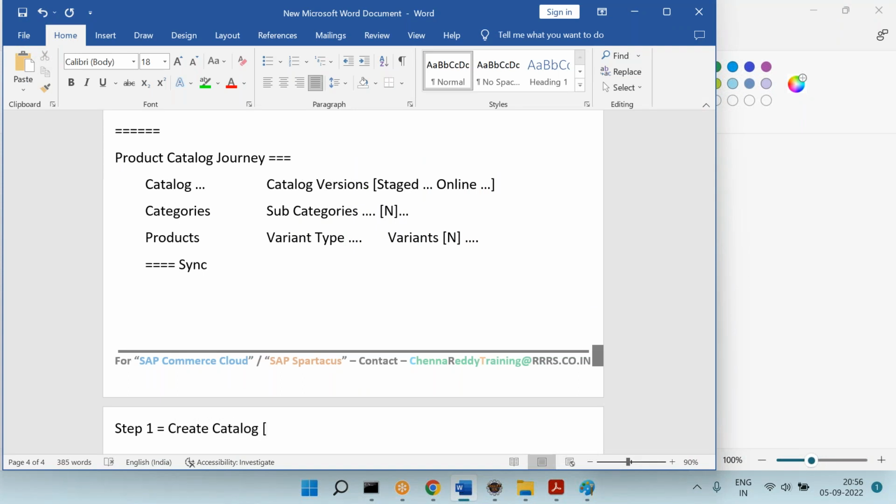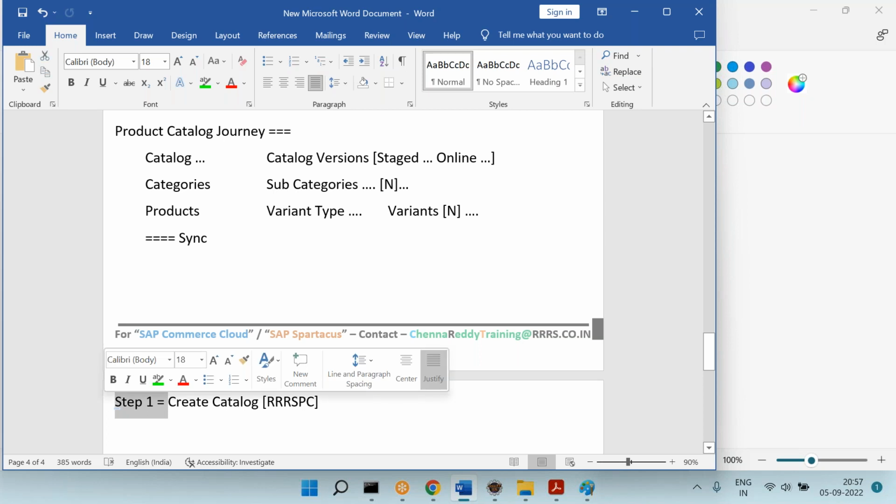Please remember this, whatever I am showing is the functional perspective. In the technical sessions, you can also create the catalogs using impexes. That we'll see in the technical sessions. For now, I am doing it from the back office. The same thing in the technical sessions, we will do through impexes. First, practice from the back office, then it will be easy for you to practice through coding in the technical sessions via impexes. So create catalog. I want to create an RS product catalog.